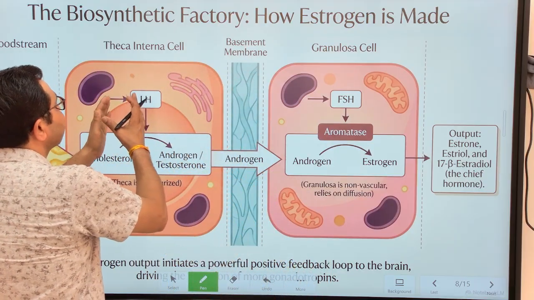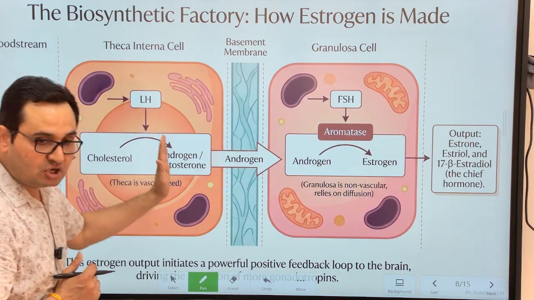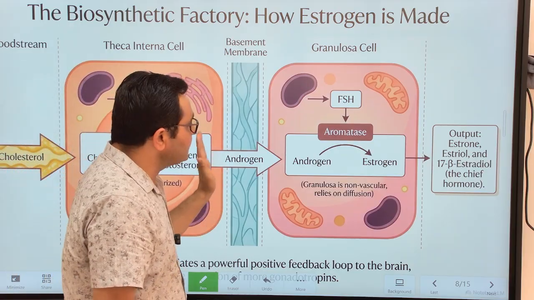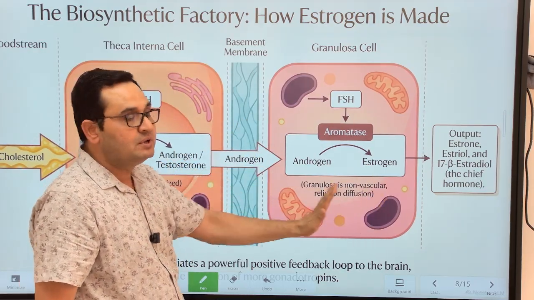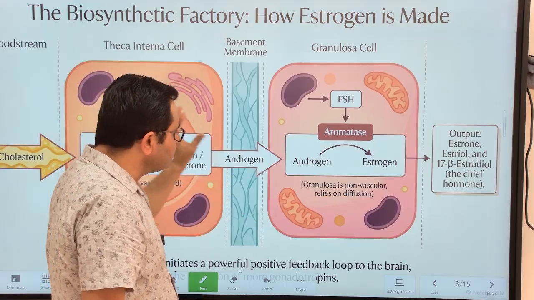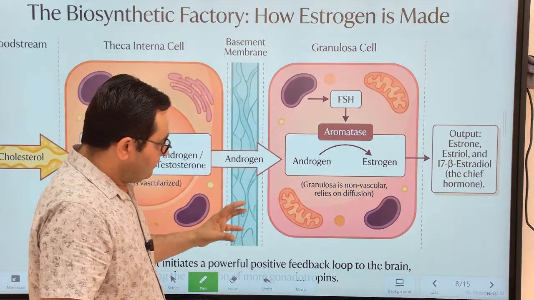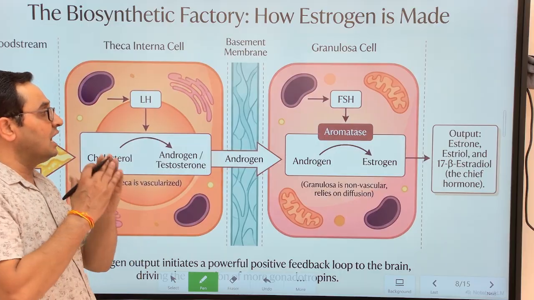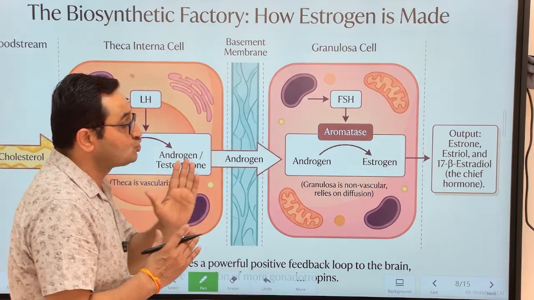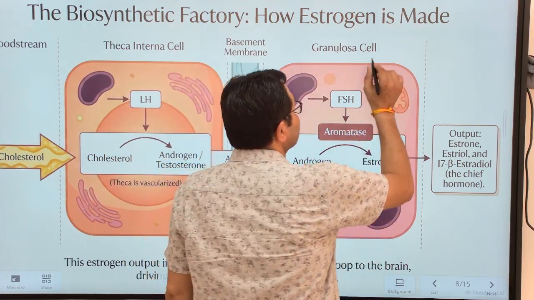So theca interna cells are meant for converting cholesterol into the male sex hormone androgen. Now this androgen crosses the basement membrane and reaches the granulosa cells surrounding the oocyte, and in these granulosa cells estrogen is produced. So the question will be: which cells in the follicle are the source of estrogen? The answer will be granulosa cells, the source of estrogen.